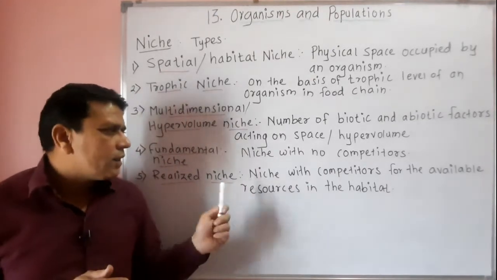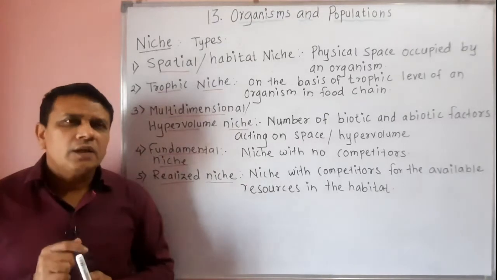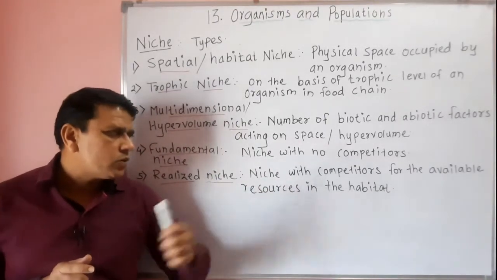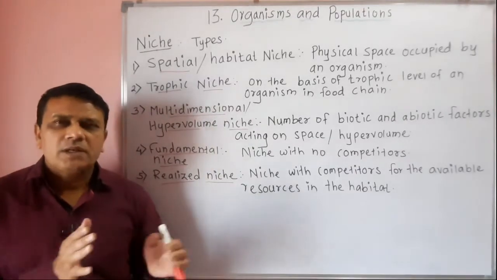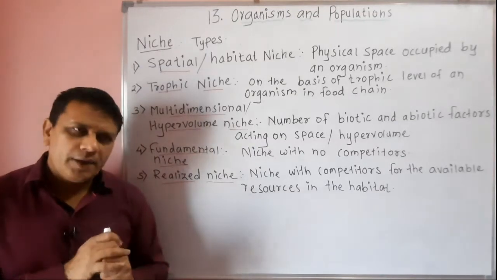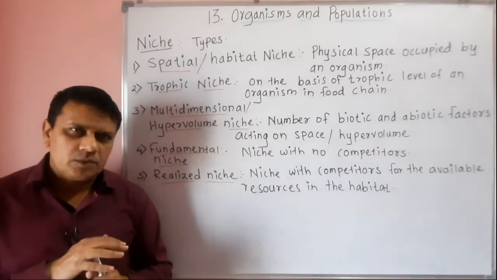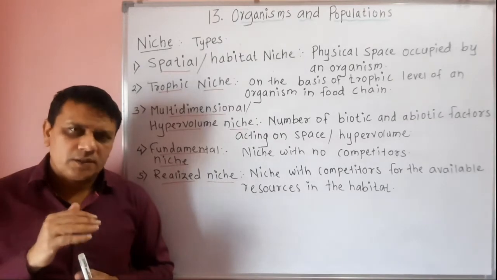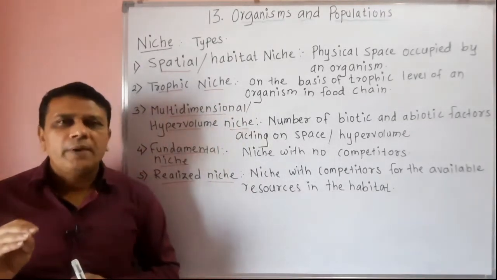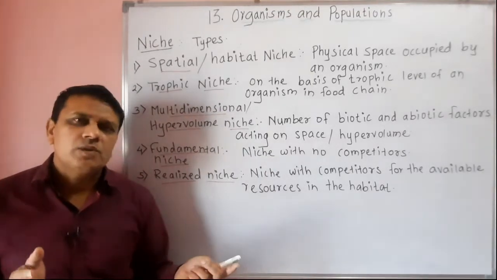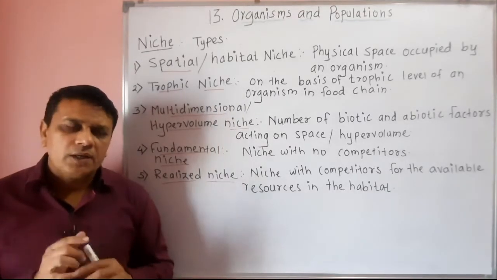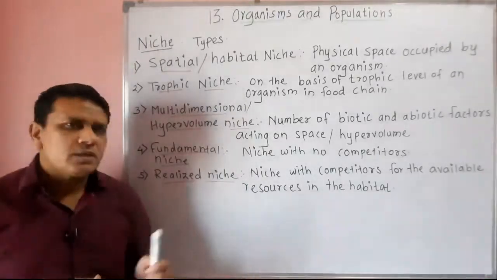Now in realized niche, there are competitors for the available resources in the habitat. That means in a certain habitat, there may be a number of species or organisms, and these organisms have competition. That means the organism will have competition with other organisms for the purpose of food, shelter or light. So such a niche is called a realized niche.